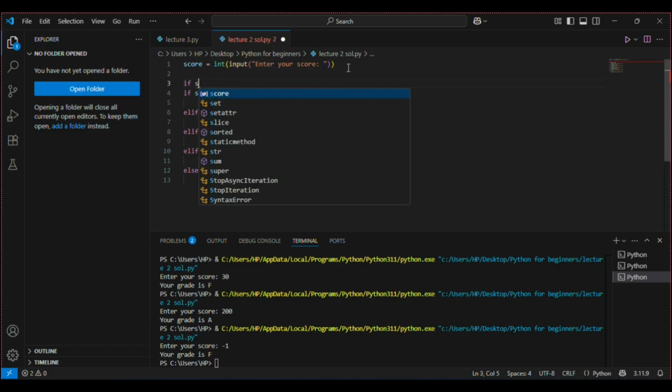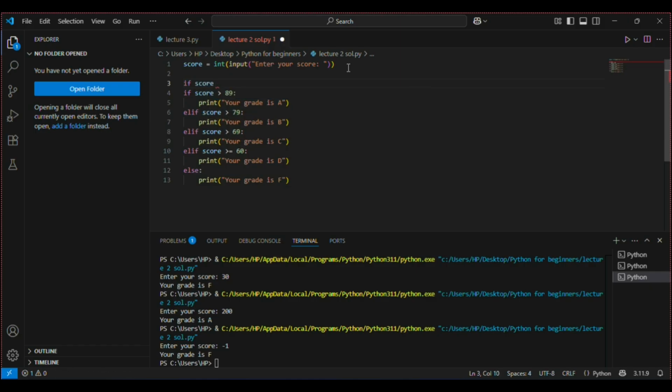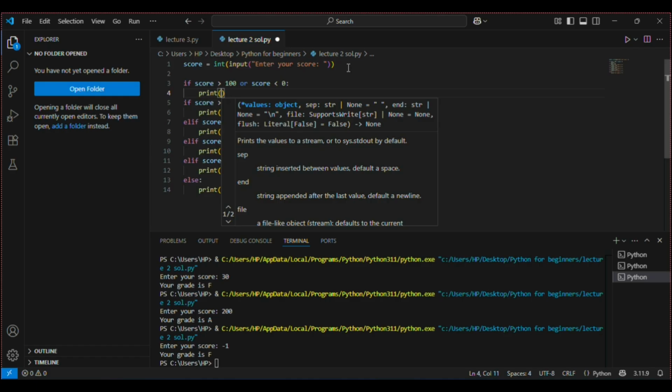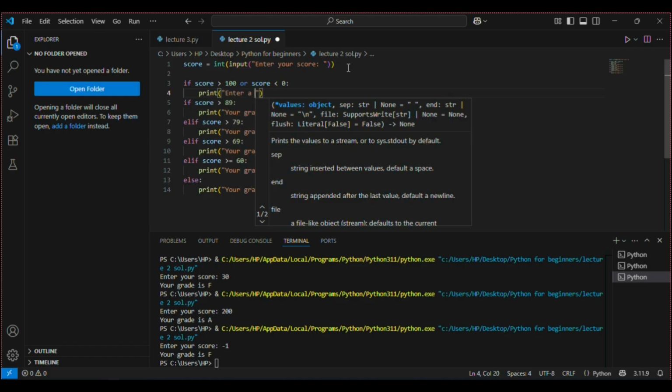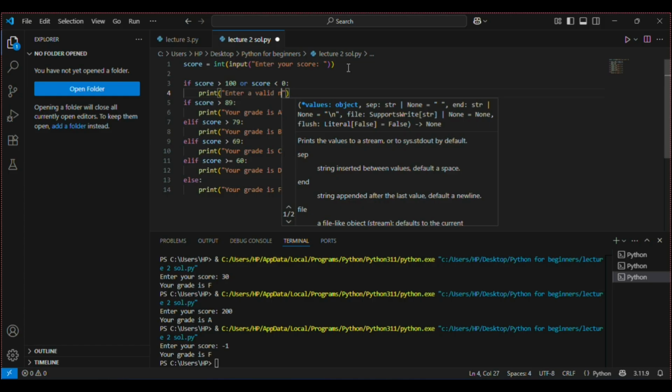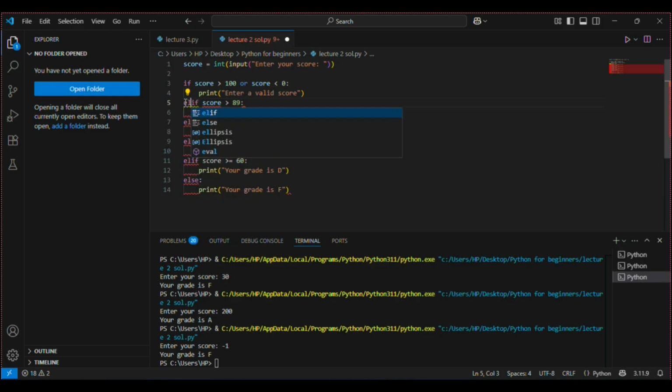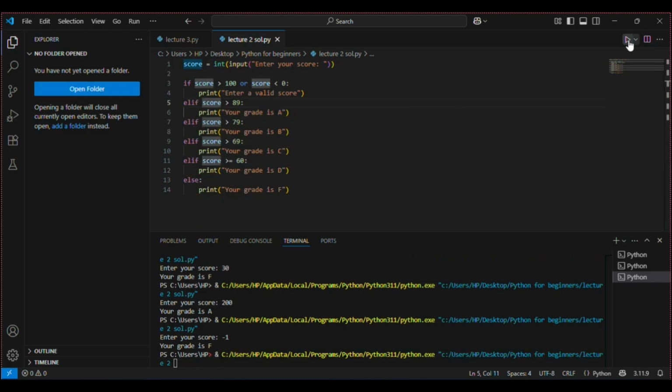We will say if score is greater than 100, or score is less than 0, print enter a valid score, and we have to use else here. Now let's run this code.